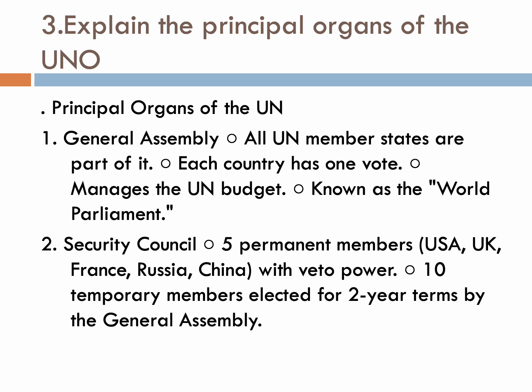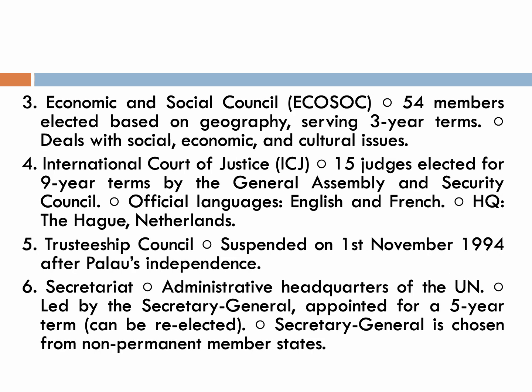The General Assembly, which is also known as the World Parliament, then the Security Council. It consists of 5 permanent members and 10 non-permanent members. Next, the Economic and Social Council, the International Court of Justice, which consists of 15 judges elected for a 9-year term. Then the Trusteeship Council, which was suspended in 1994. Then the Secretariat. The Secretary General is chosen from non-permanent member states.